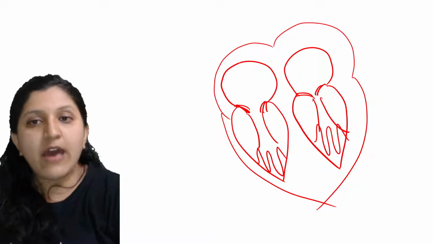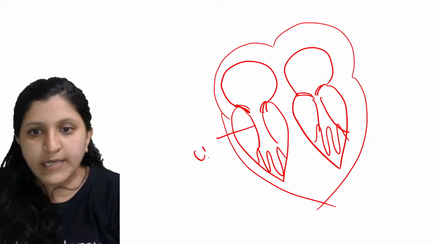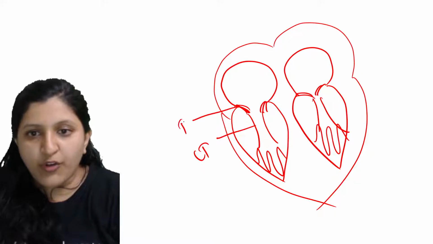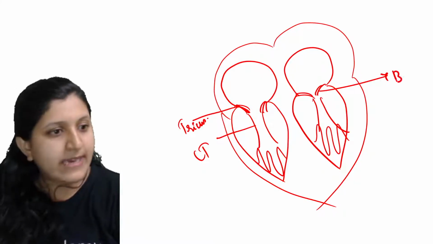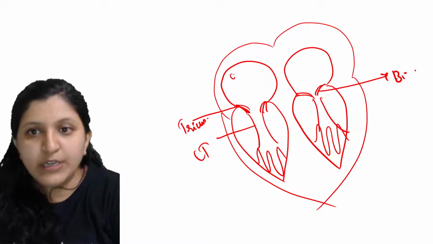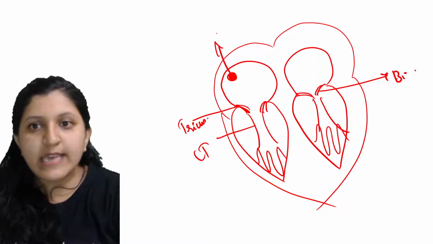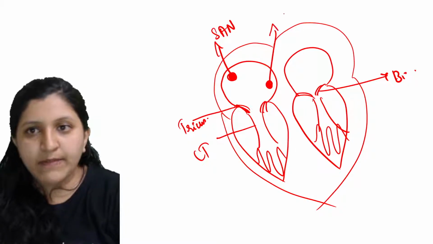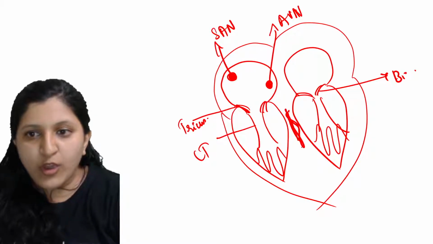Okay, so now SAN they have asked. So this is the location of chordae tendineae. So this is the location of tricuspid valve. This is the location of bicuspid valve, and here you can find a SAN. Okay, so this is SAN, sinoatrial node. This one is AVN. Okay, so this is AVN. Then you can find a bundle of His over here.